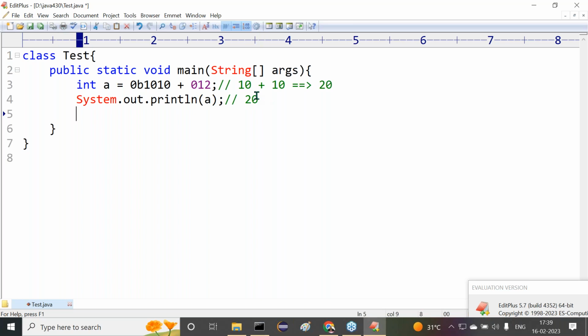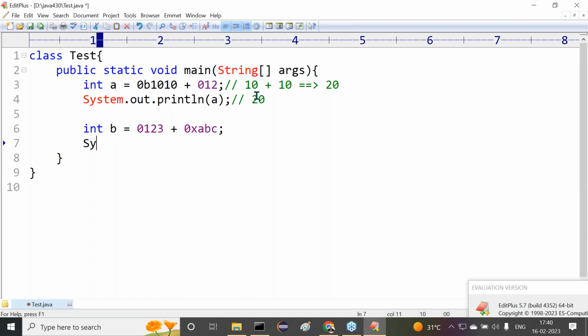Say, for example, I want to take int b is equal to 0123 plus 0xabc semicolon. Of course, some calculation is going on internally. No need to think about it. Now let me display the value. System.out.println of b. Here we are able to get some value. But first of all, we are checking whether we are getting a compilation error or not. Here no compilation error. Directly we are getting the output now.